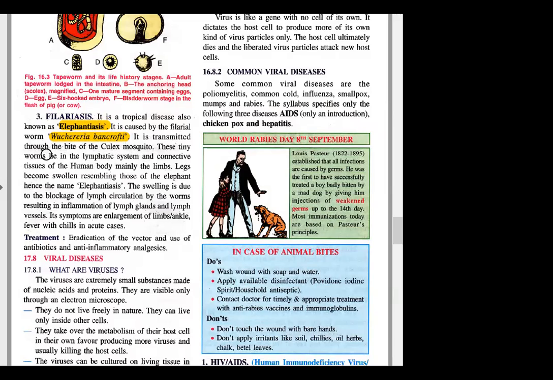It is transmitted through what? Through Culex mosquito. Okay, and these are tiny worms that lie in the lymphatic system and connective tissue. Miss, I have a doubt. After taking the drugs, the worms get destroyed. So how are they taken out from our body? Through feces. Okay, what you excrete, they will already come out in that, since they were present in the intestine.